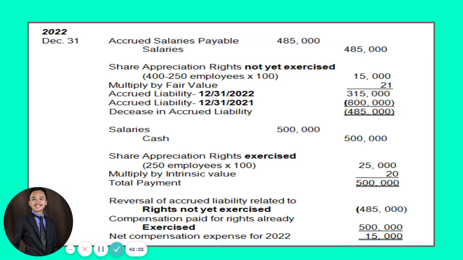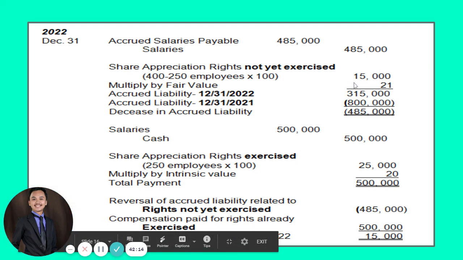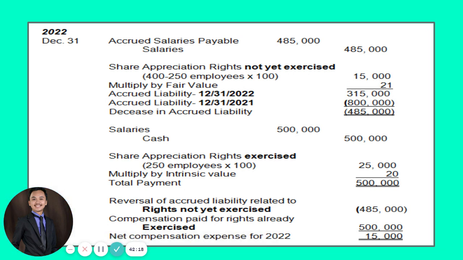But what if the problem asks how much is your total accrued liability on December 31, 2022? On December 31, 2022, your accrued liability will be 315,000. Okay, let's proceed to the last year, 2023.